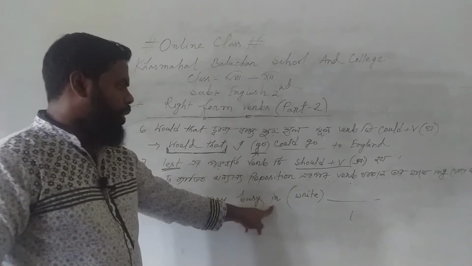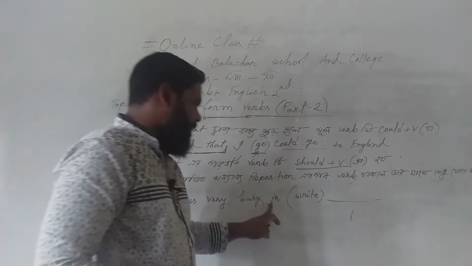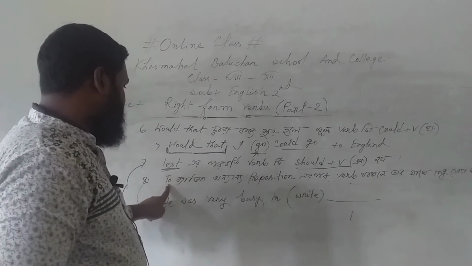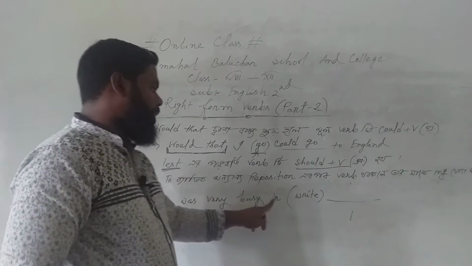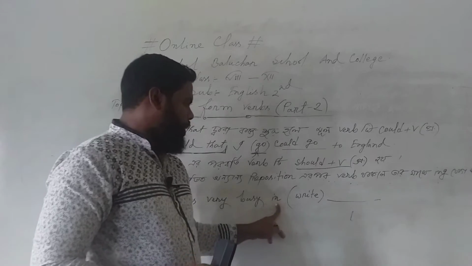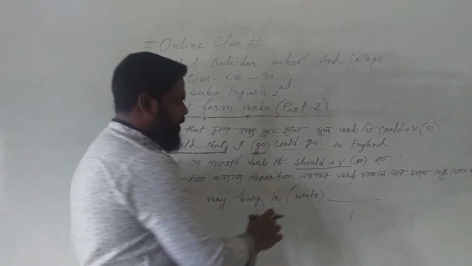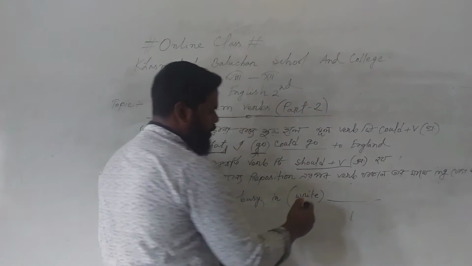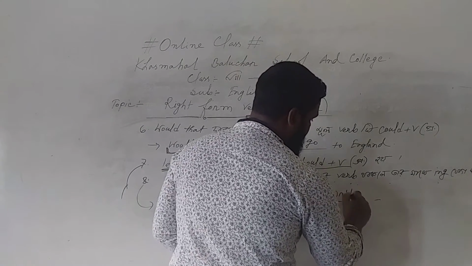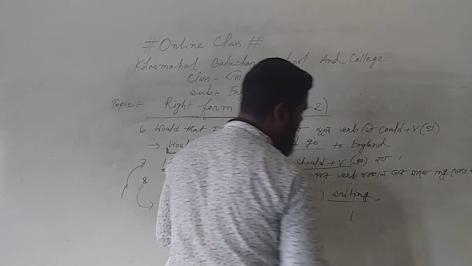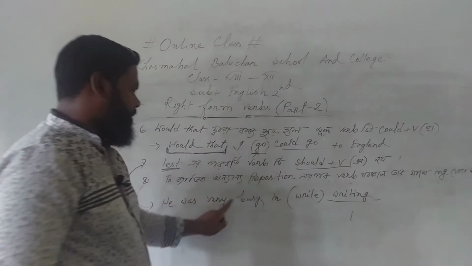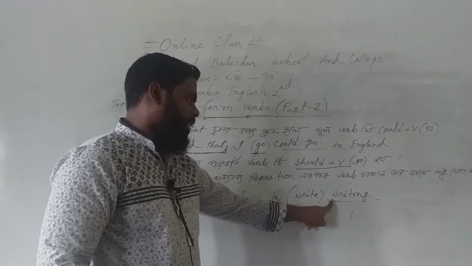It's not to. As I said, if you find any other preposition except to just before the main verb, you should change the verb into its ing form. So write will be writing. So he was very busy in writing.